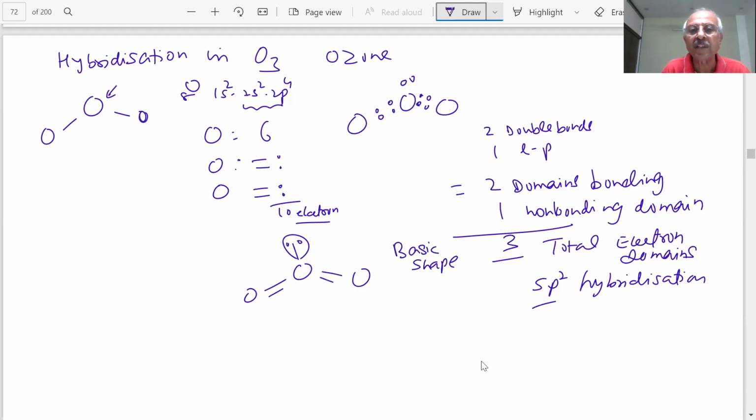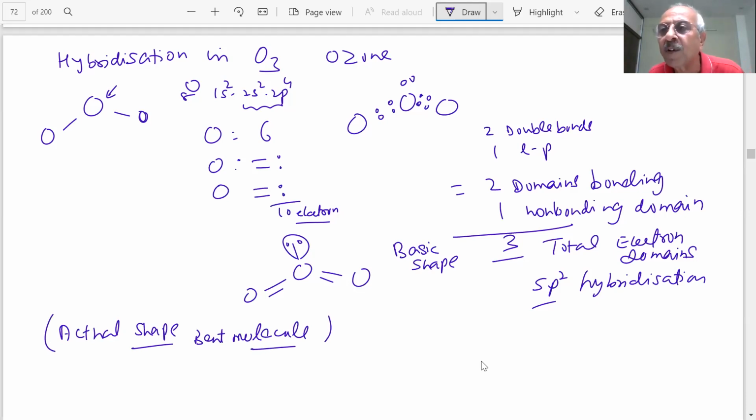Actual shape will look like a bent molecule, because the lone pair is not visible when we determine it by experiment.